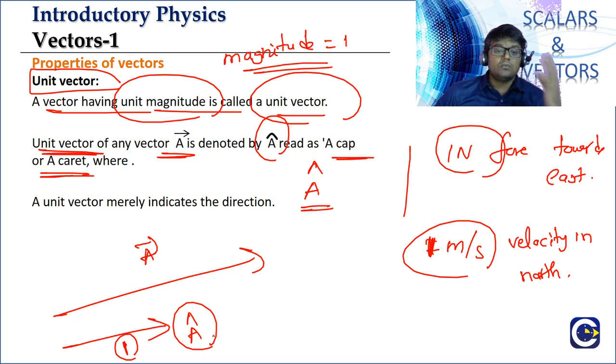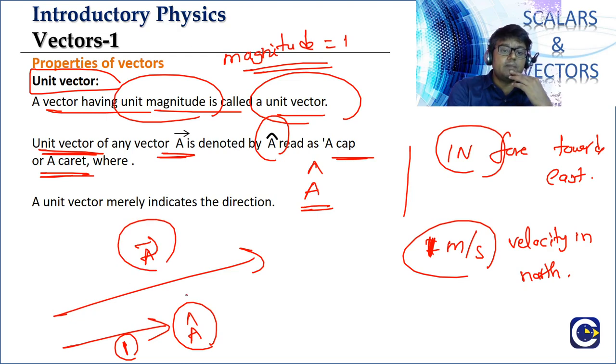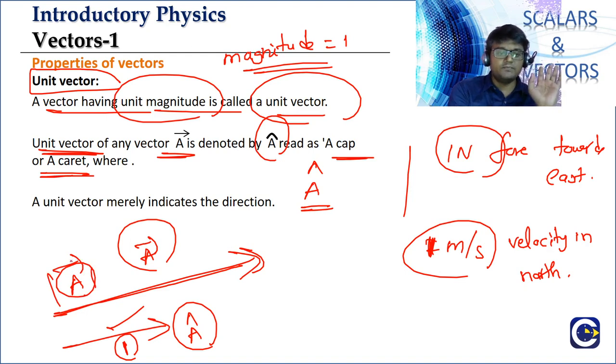Now, what I want you to look at is, what will be the relation between A bar and A cap? Look at this. A cap is a vector. What is the magnitude? 1. And A bar, what is the magnitude of A bar? We can represent it by the symbol A simply, or we can put it as modulus of A bar, whichever we are comfortable with. That is the magnitude. This may be 2 or 3, whatever it is.